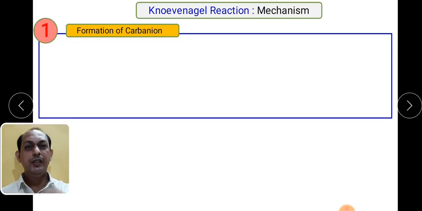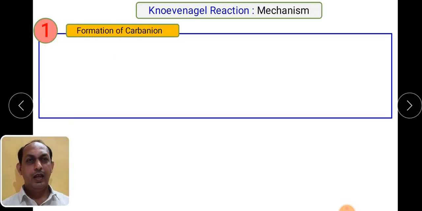Now we are going to see the detailed mechanism. As we know, whenever we see reactions, the mechanism part needs to be studied, where we actually come to know how the reaction progresses. So this particular reaction progresses in 3 steps. First step is formation of carbanion. So let us see how the carbanion is being formed.